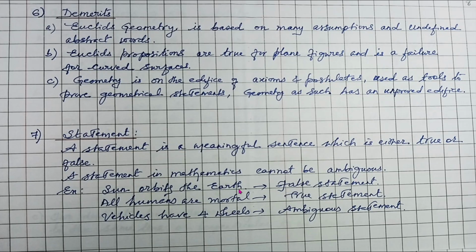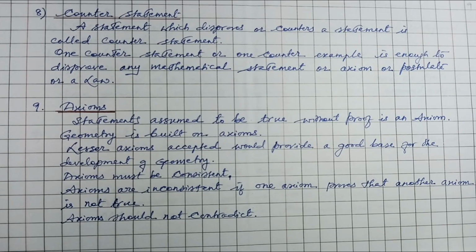Sun orbits the earth. It is 100% a false statement. All humans are mortal. Please understand, that is a 100% true statement. Vehicles have four wheels. It is not a clear statement. It is an ambiguous statement. Therefore, a statement, you should understand, is meaningful and it is either true or false and not both. Remember that. Now coming to the next important point, that is counter statement.